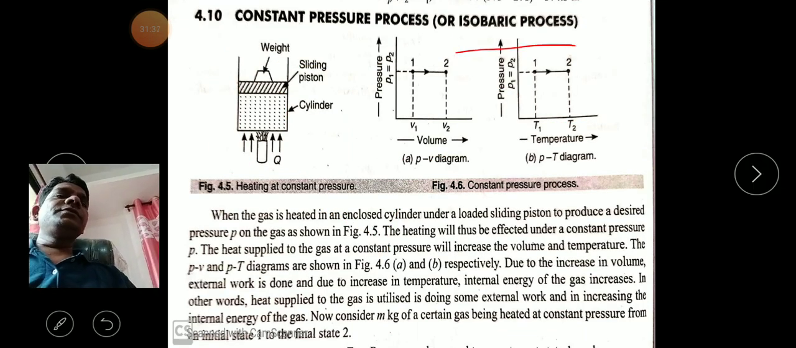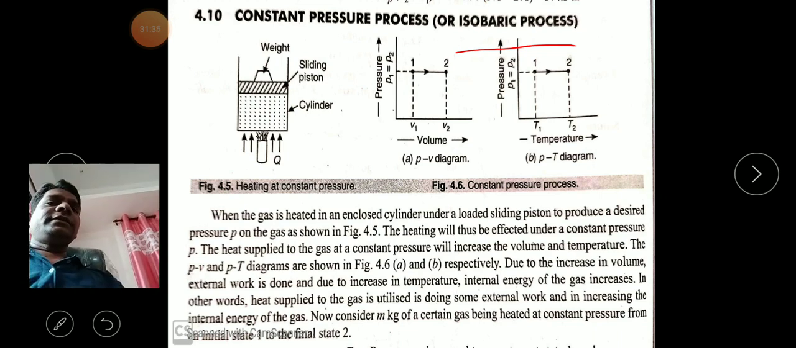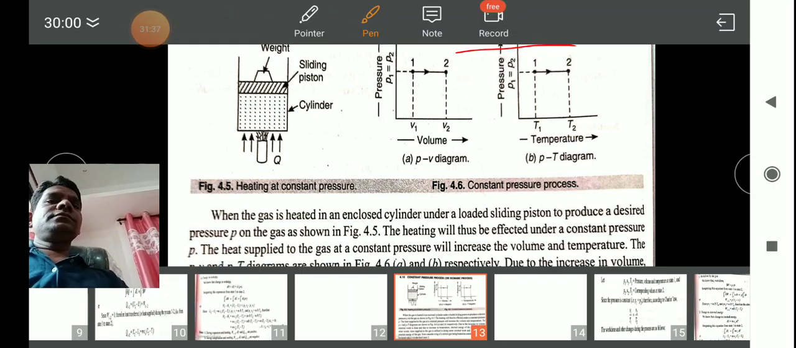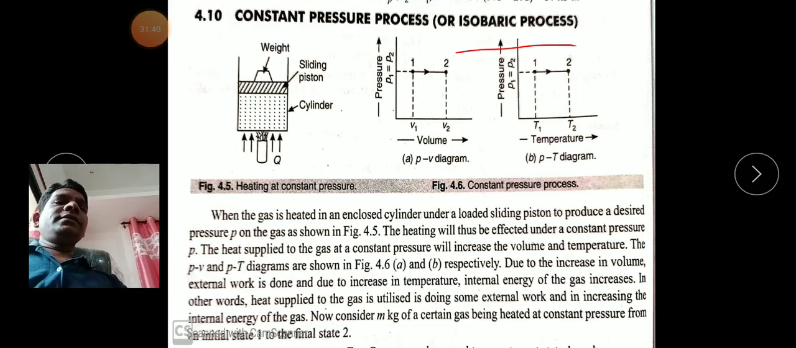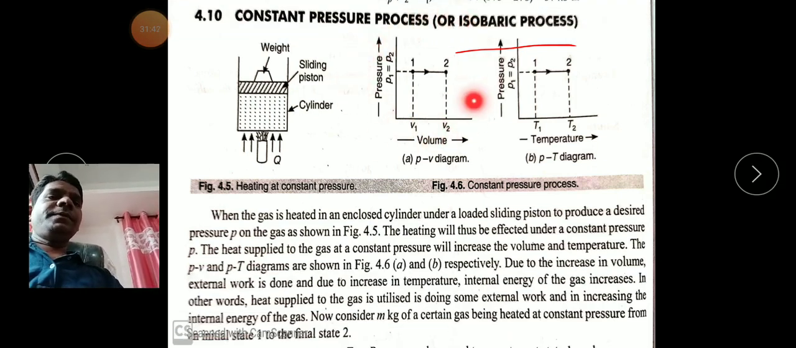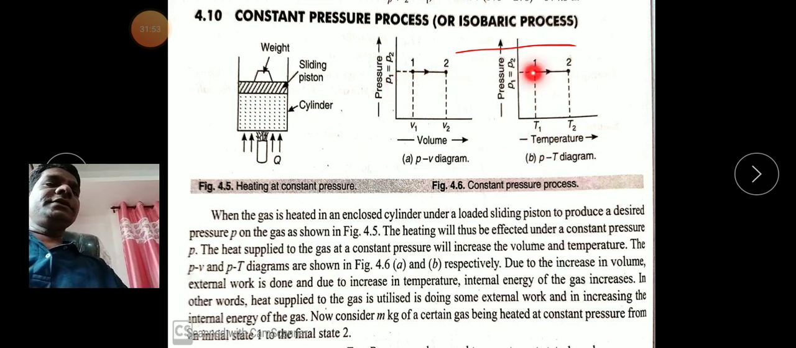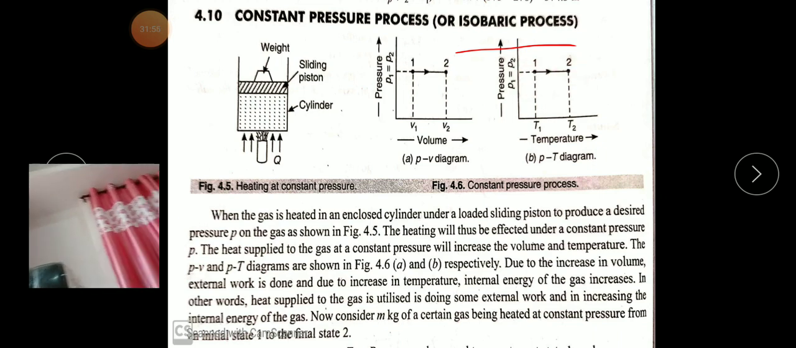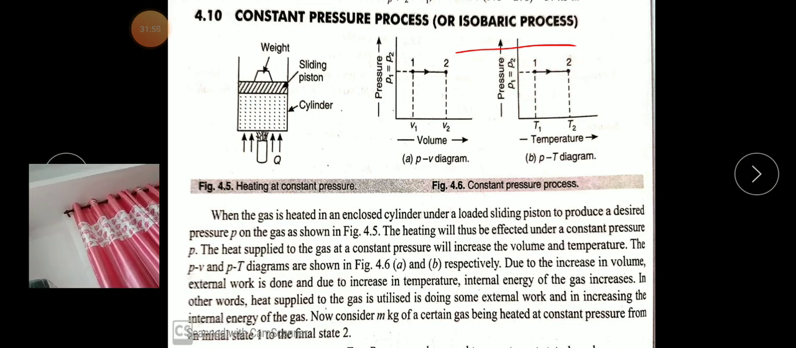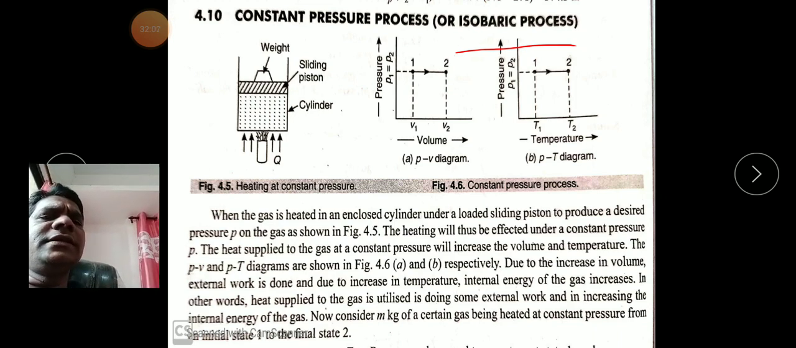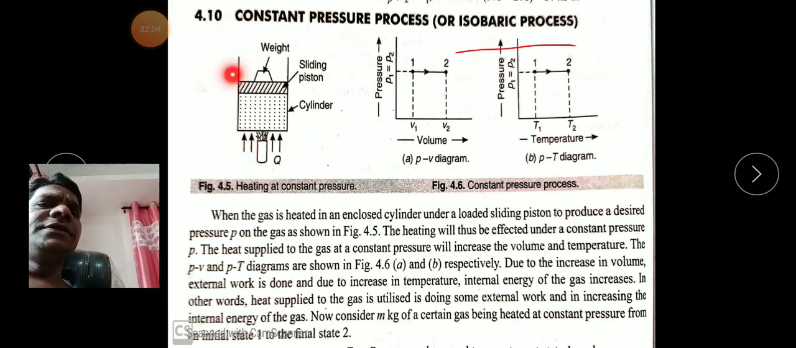Another name for it is the isobaric process. Once again, we observe in the PPT this PV diagram and this PT diagram. In the PV diagram, this is the initial state 1, then the final state 2. In the PT diagram, this is the initial state and this is the final state. Yes or no? Yes. So in a constant pressure process, our explanation is the same. This is our piston and cylinder arrangement. Inside this cylinder, we put the gas, right?